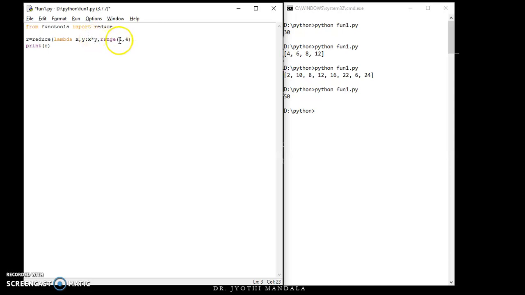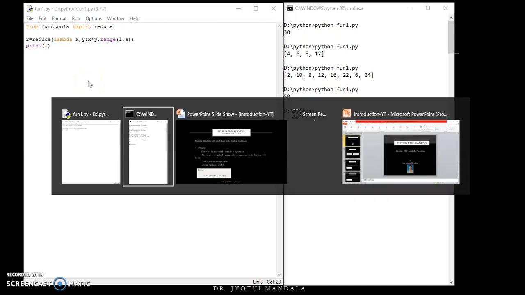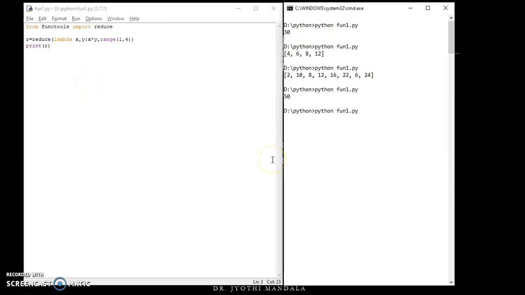From 1 to the range, meaning 4, it will take 1, 2, 3. 1 and 2 will be multiplied, and then the result will be multiplied with 3, and the final value will be returned. So let us check whether we are getting the factorial value output with this program. So the factorial of 3 is 6. Yes, we got the output.